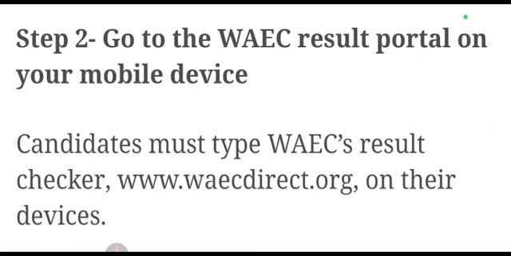Now, step 2, after you are done with this other one, is go to the WAEC Result Portal. This is the second link, second website. Candidates must type WAEC Result Checker, www.waecdirect.org. Just on your browser, that is your Chrome or your Firefox or any app you use in browsing,